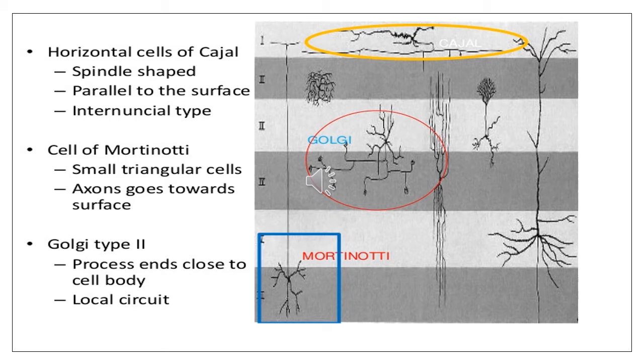Then comes the cell of the Martinotti. These are small triangular cells and the axon goes towards the surface. Another type of cells which are present are the Golgi type 2 cells and their process ends close to the cell body. They are forming the local circuit in the cerebral cortex. So the horizontal cell of Cajal and the cells of the Martinotti we have discussed and I will show you their picture in more detail.